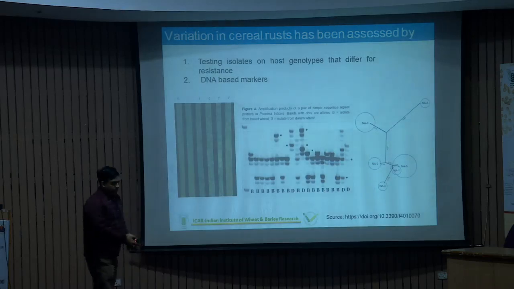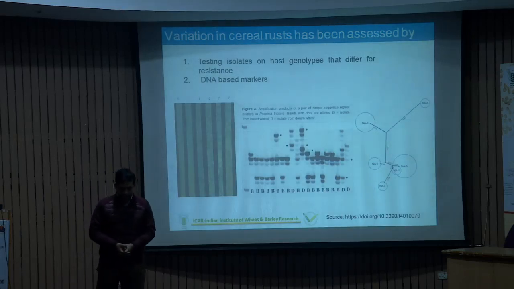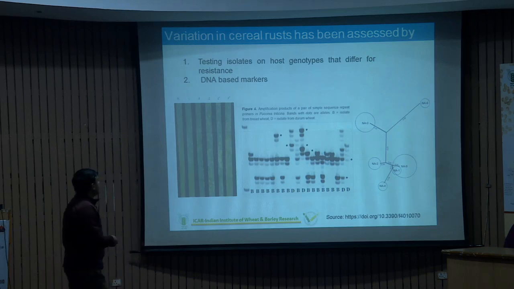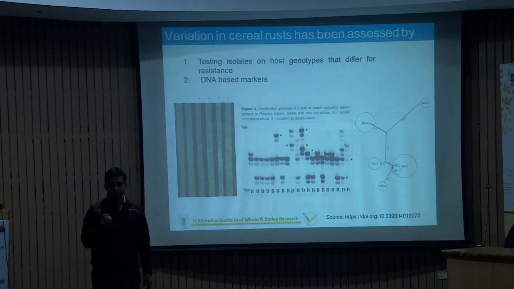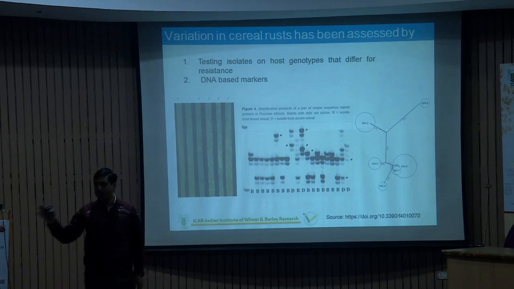So if we talk about the variation in fungi, there are two different approaches simultaneously. One is testing isolates, the powder of yellow rust, brown rust or stem rust. We collect from the field, multiply it on the susceptible host in the laboratory, and try to match the reaction on the differential host.